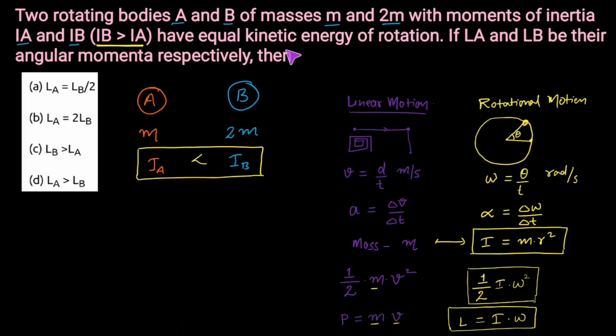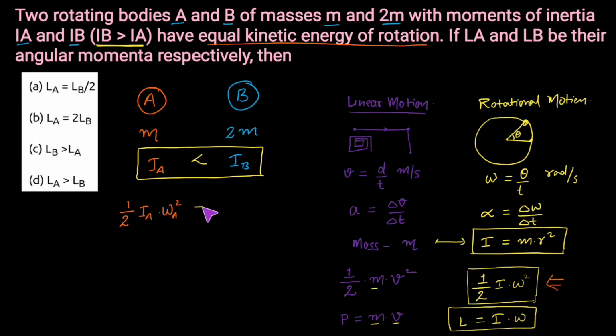Apart from that, it is also said that both the bodies have equal kinetic energy of rotation. So I will write the equation for kinetic energy for body A and body B, and then I will equate. The rotational kinetic energy of body A would be half IA, that is the moment of inertia of body A, into omega A square.